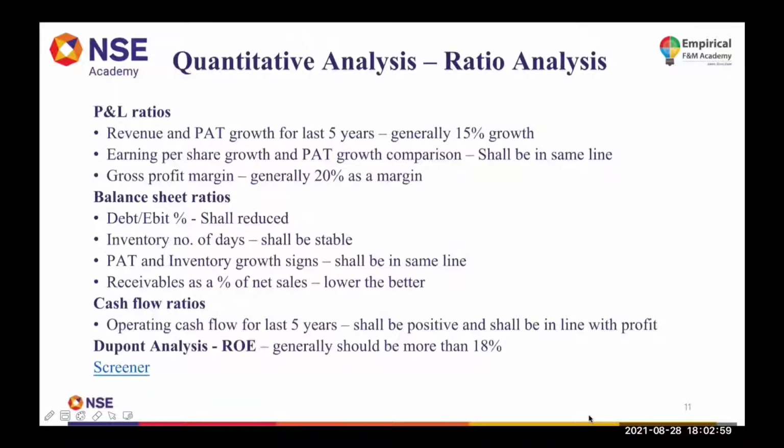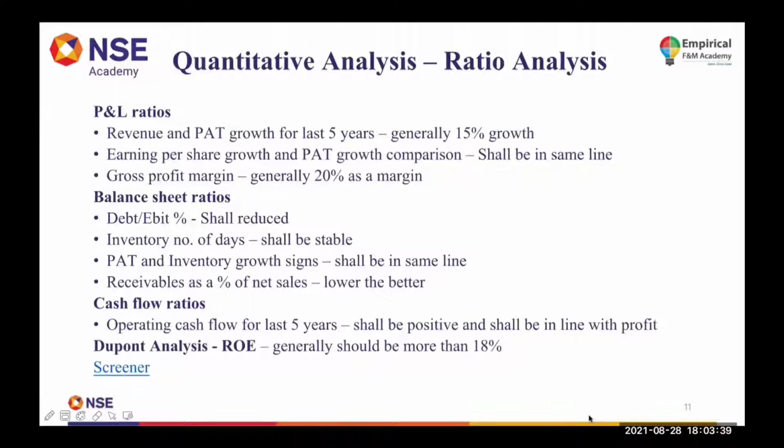In P&L, what we are looking into is the revenue and the PAT growth. PAT means profit after tax. It's after deducting all the expenditure against the income, including taxes, whatever is left is called profit after tax. So we are comparing this growth of revenue and profit after tax for the last 5 years. Generally your PAT should grow at the rate of 15%. Then we say that the company is a growing company. Its profit is growing every year by 15%.